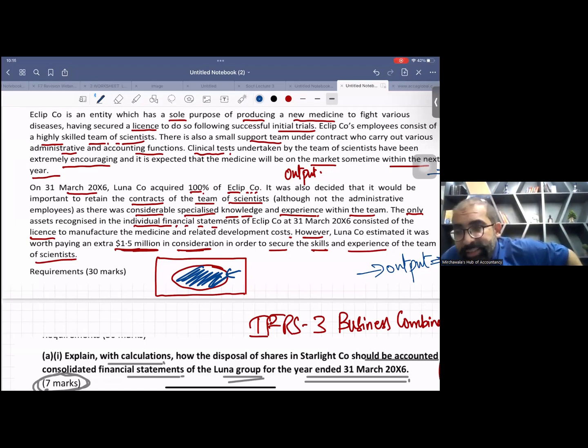So in that case, you will apply IAS 16. You will treat this setup as an acquisition of an asset. Okay, you got it, the concentration test.